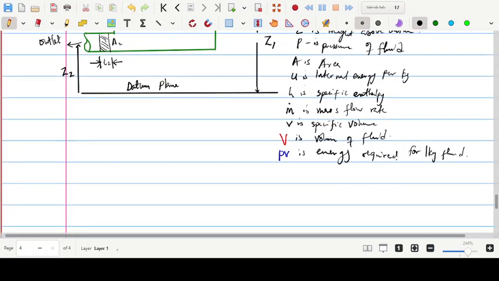The same goes for enthalpy: normally enthalpy is capital H divided by m. We have the mass flow rate. This is the specific volume, the actual volume divided by mass. This is the normal volume, which is why I used another color.